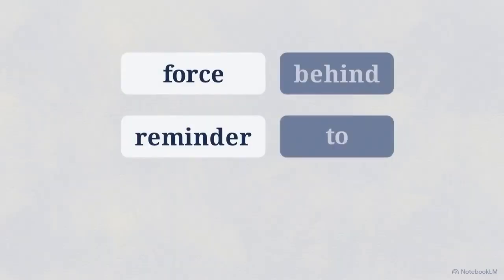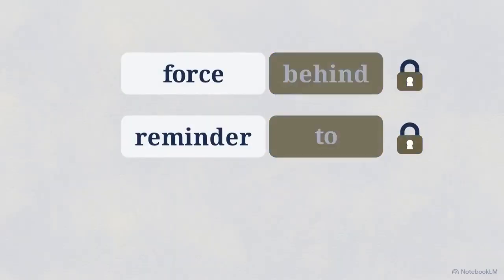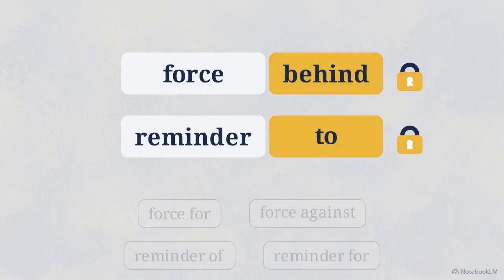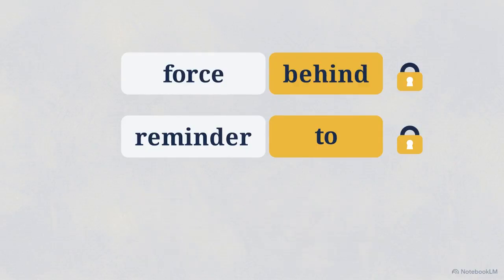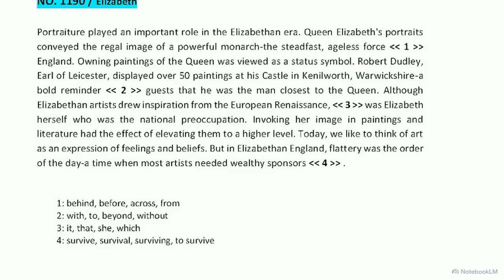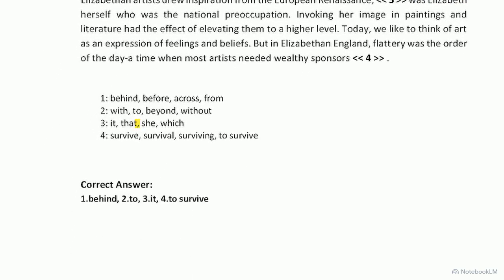By learning these strict collocations, you lock in the answers quickly without having to debate the subtle meanings of every option. Blank number 3 sets up a classic trap. We have a female subject, Elizabeth, right next to the gap. Look at the options. Why is it structurally impossible to use the pronoun she here?